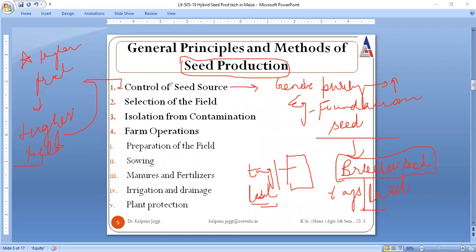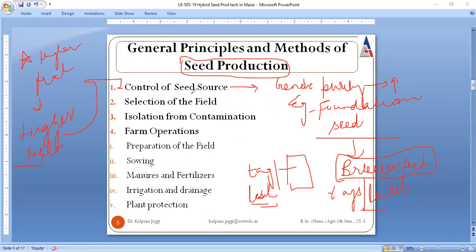Secondly, if you want to ensure that the seed procured from a recognized source or institute is pure in nature or not, that in turn can be judged by the tags or the labels attached to the particular source. So this is all about control of seed source. That means we need to have seed, but that seed must be genetically pure. And if we need genetically pure seed, then we need to procure it from a recognized institute or from a recognized company, right?